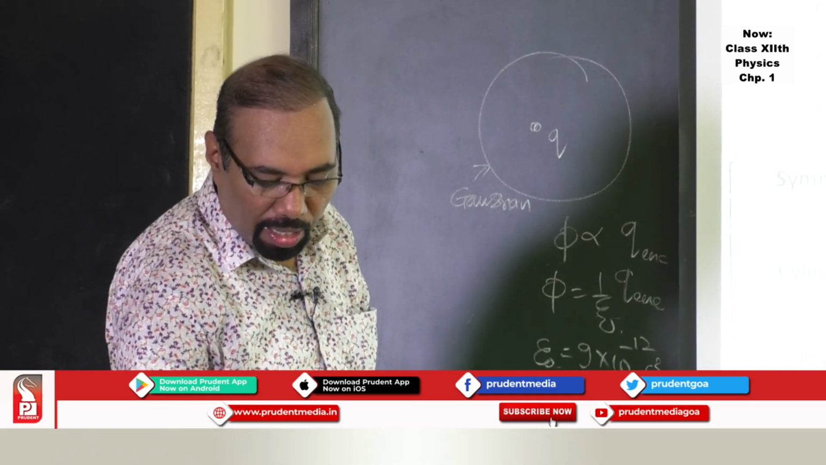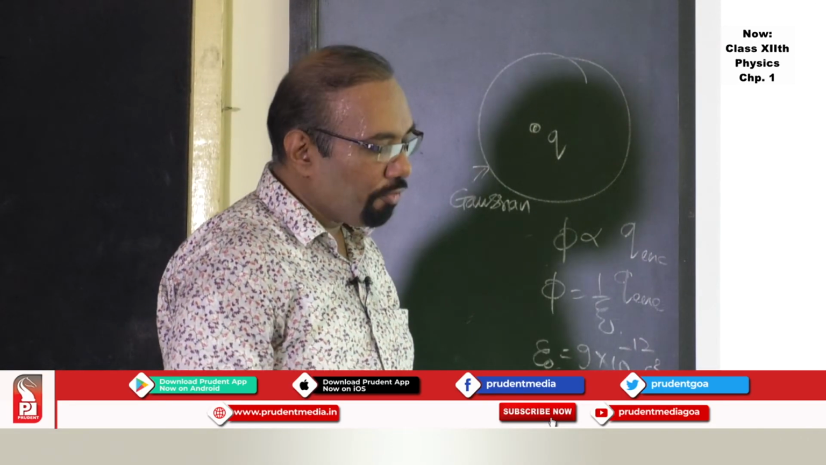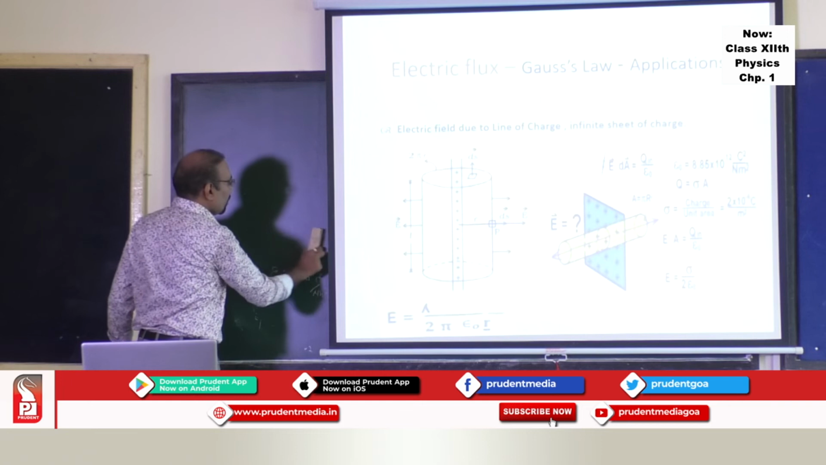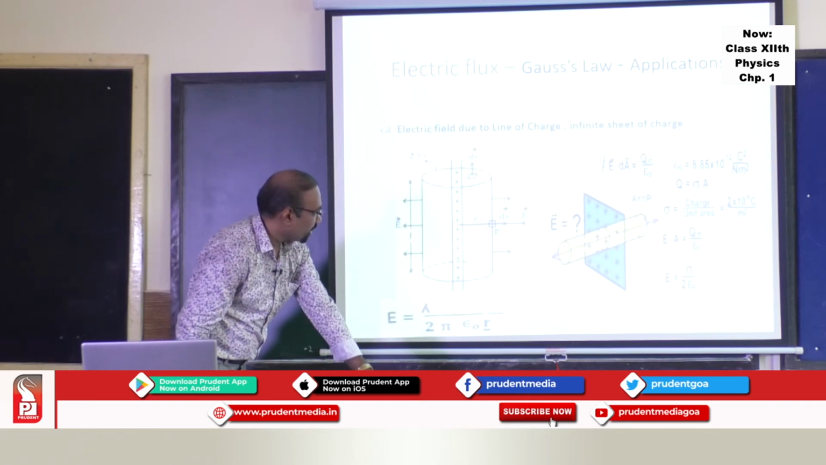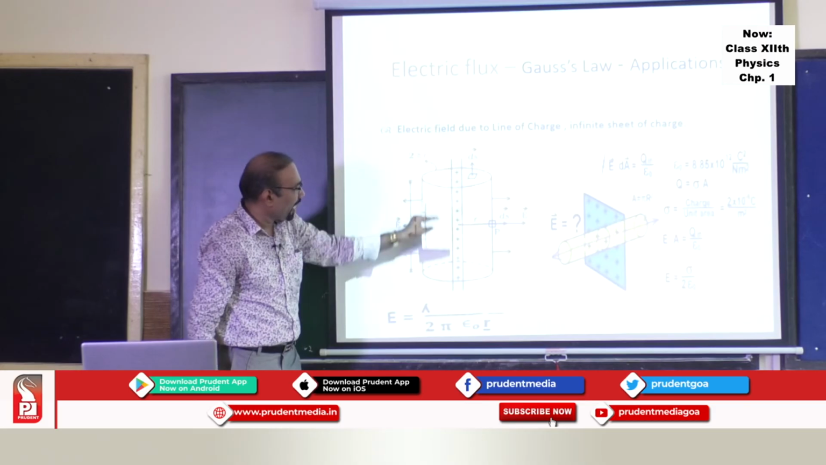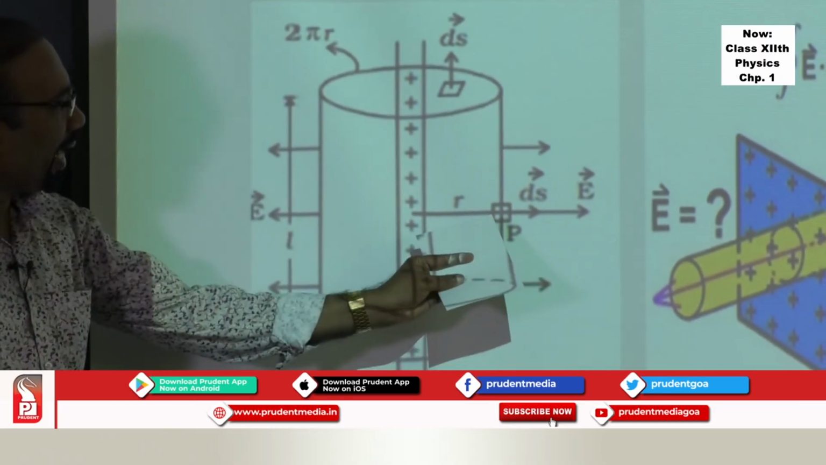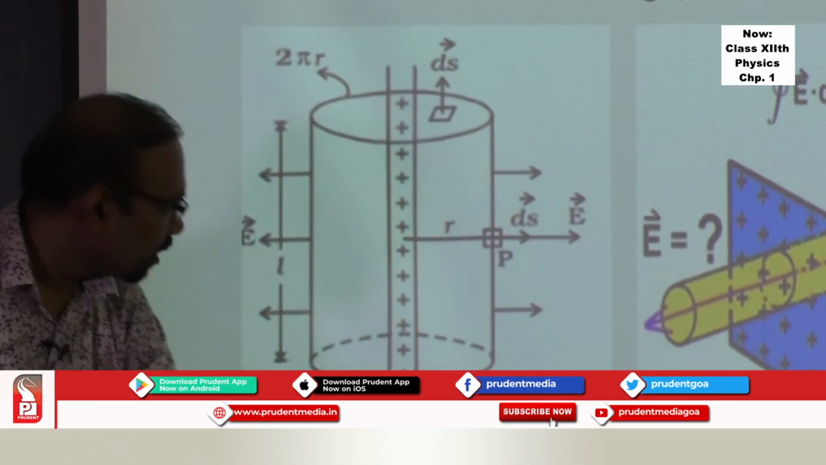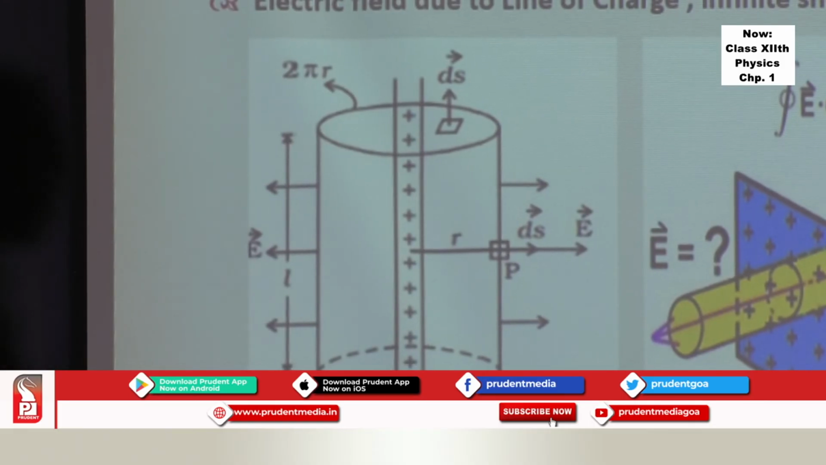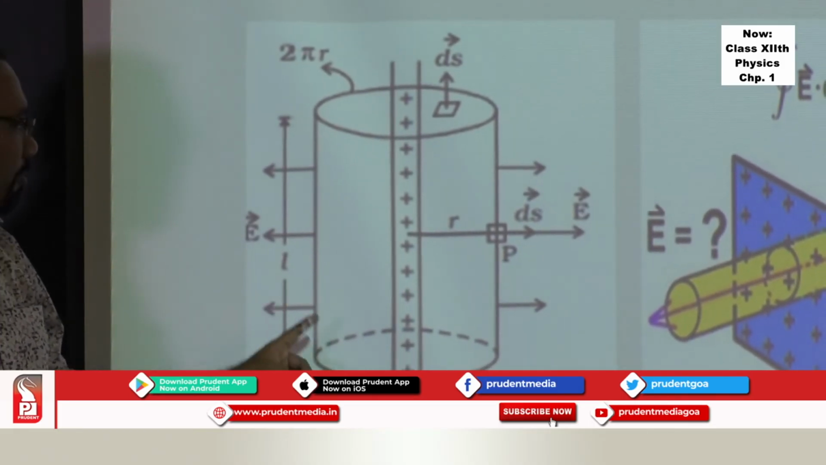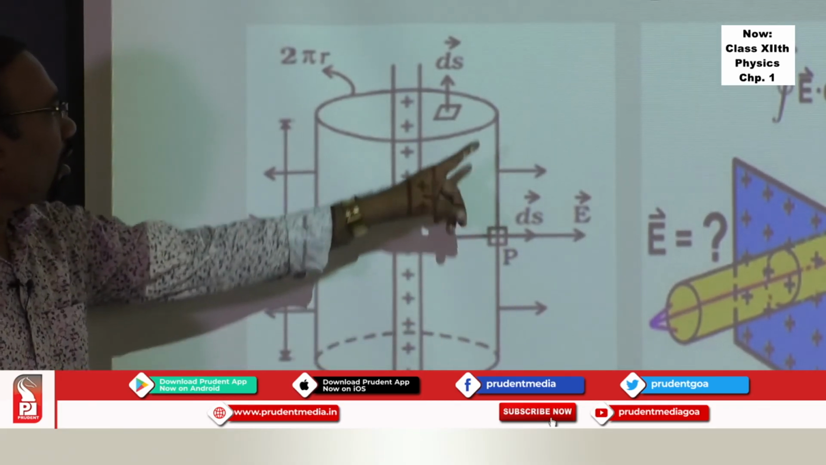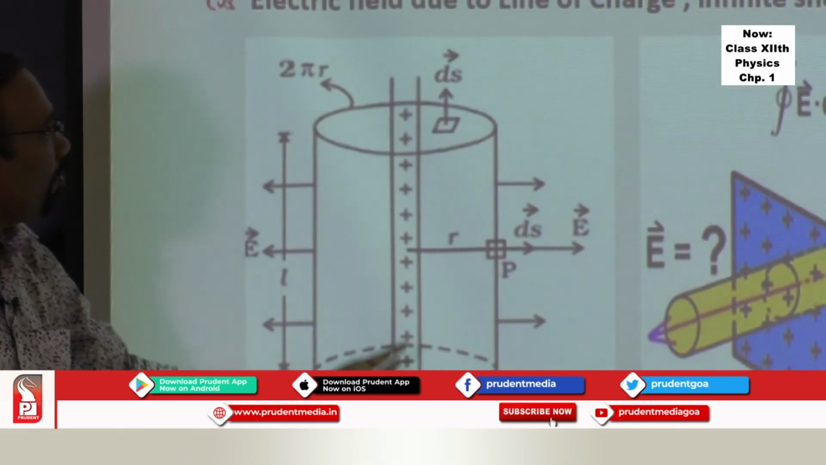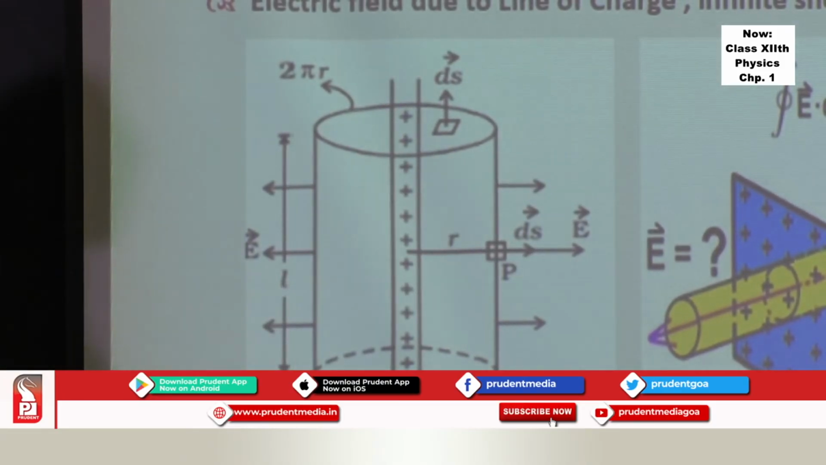Let's go through the application part of this particular Gauss's law. The first application which you should know in this chapter is the electric field due to a line of charge. So suppose we have a line of charge. This is an infinite line of charge, and you want to find the electric field at some distance r. Then you can find it using this concept of Gauss's law. Just take the surface element ds bar on the curved surface. For the flux through the end faces, the contribution will be 0 because ds bar and the electric field are perpendicular to each other.